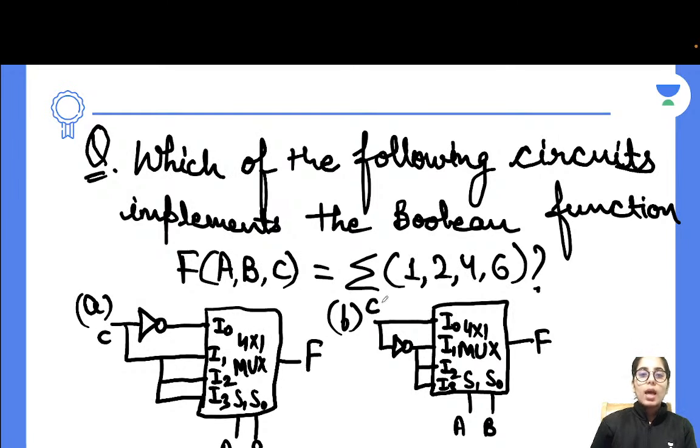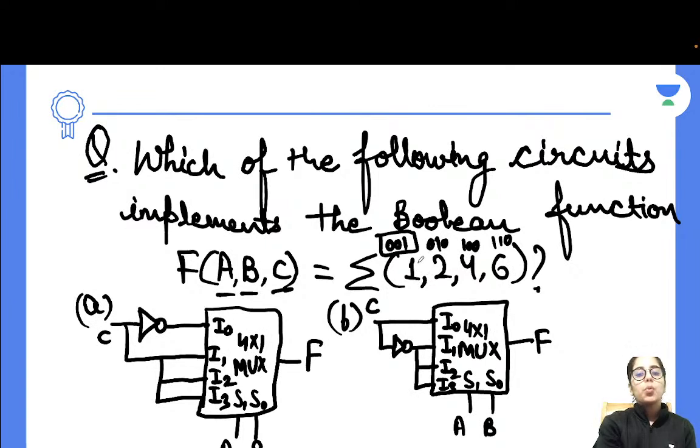So in that case, that summation sign is going to show you the SOP form, that is the sum of product form. If we consider this as the sum of product form, how many variables are involved here? 3: A, B and C. So how can I write 1 as a 3 variable, 0, 0, 1, right? Then 2, 0, 1, 0. Then 4, 1, 0, 0. Then 6, 1, 1, 0, right? So I have written them in the binary number system.